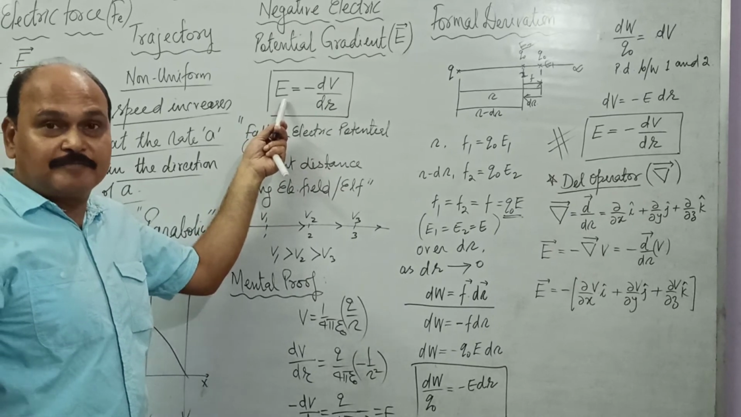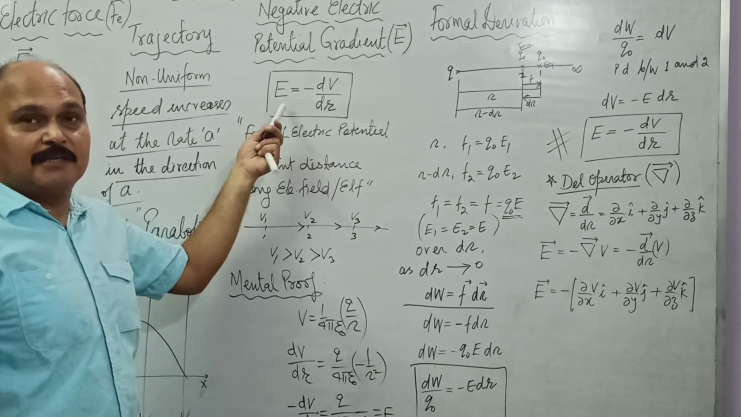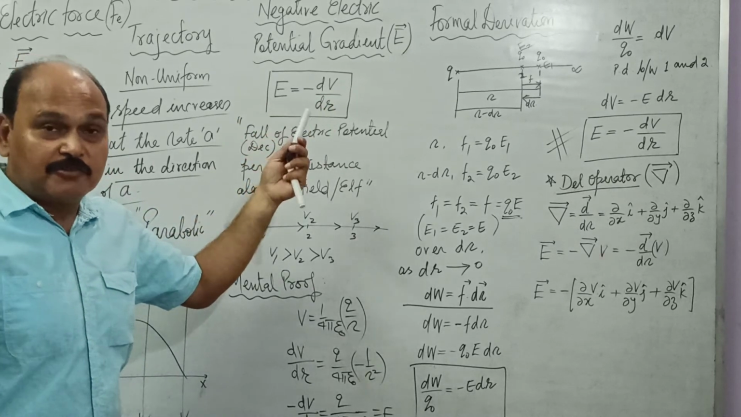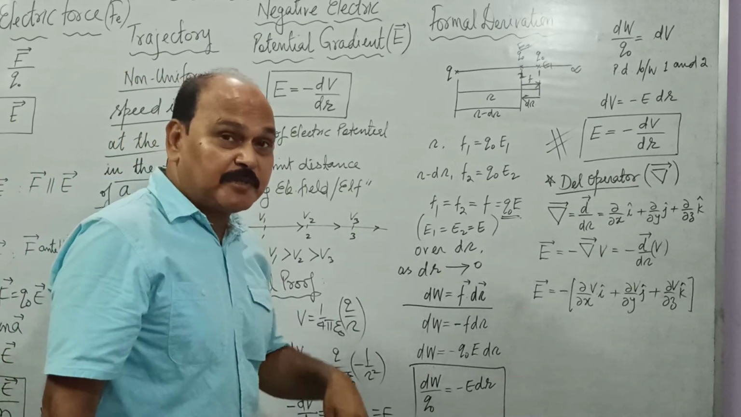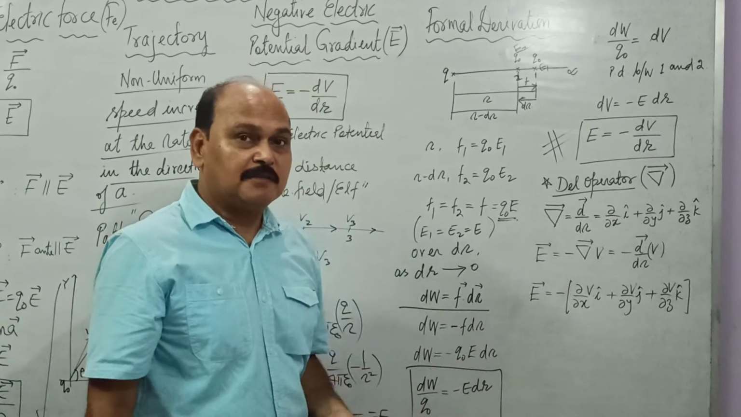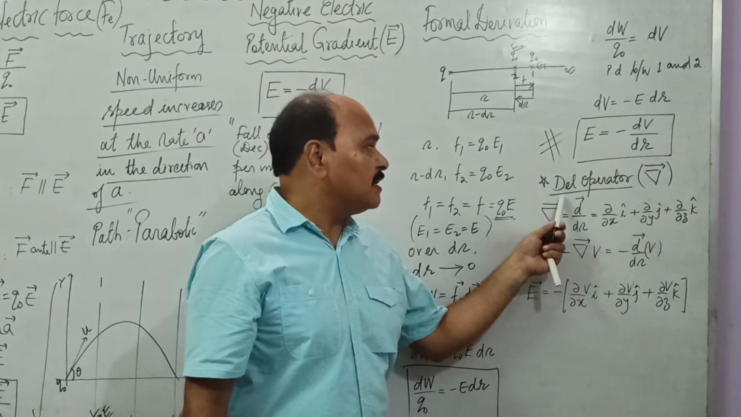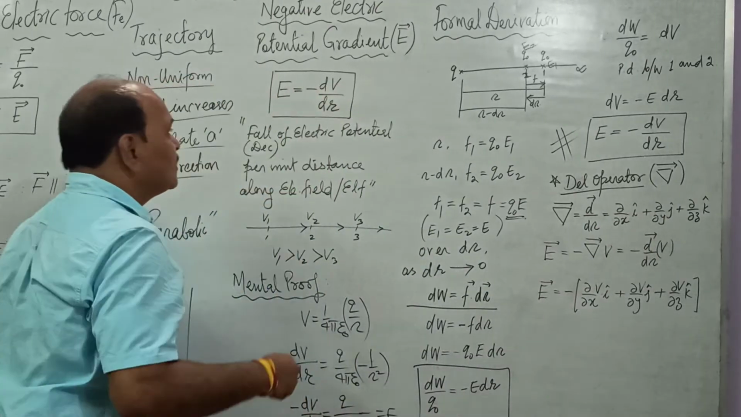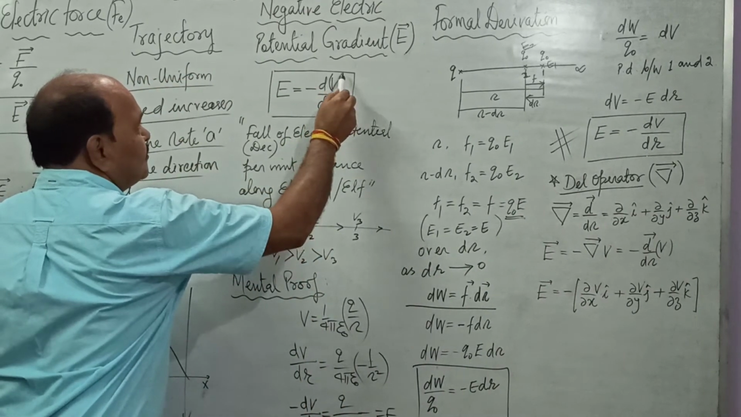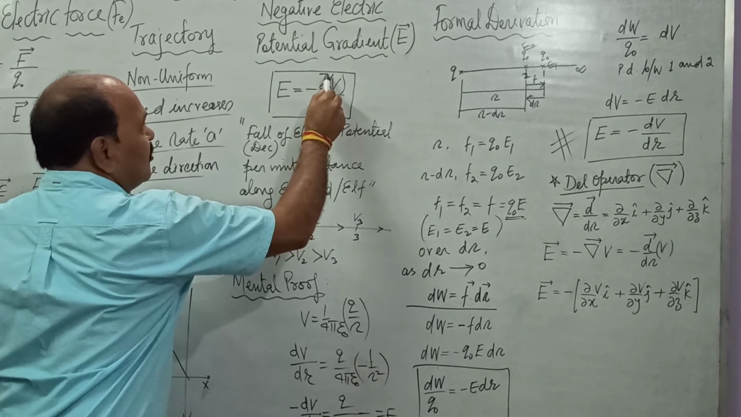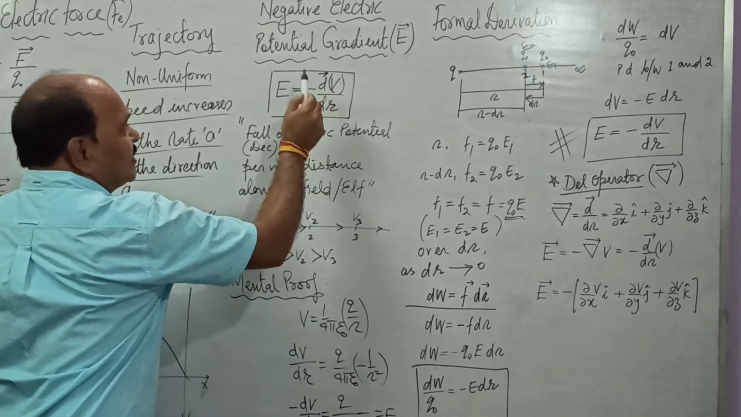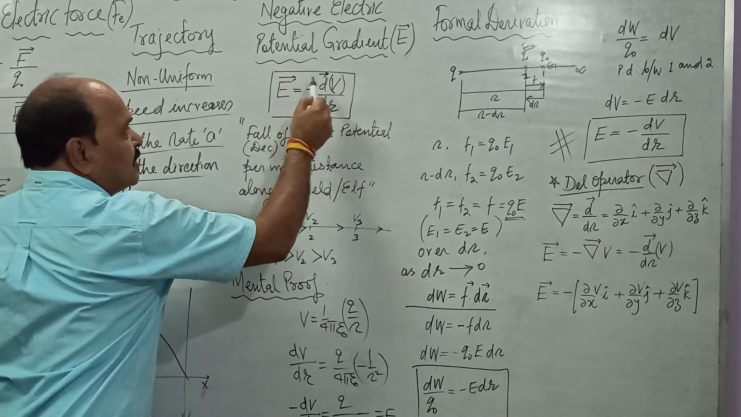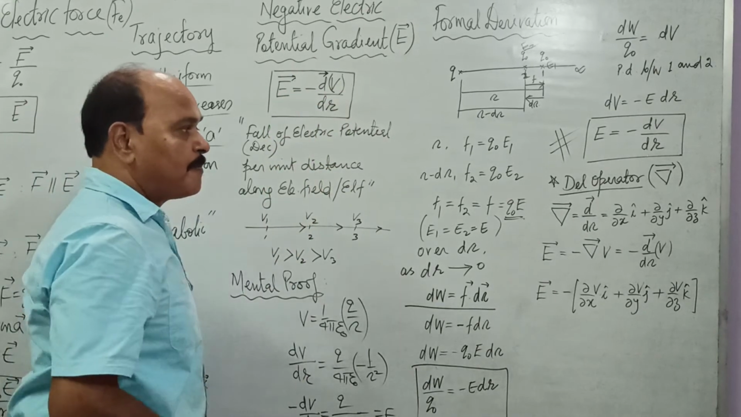Isn't it astonishing? So why is it happening? This is simply because of a special operator in action here, and that special operator is called the del operator. So this d by dr is a special operator and it is a vector operator, and by virtue of this vector operator, this scalar quantity is converted into a vector quantity.